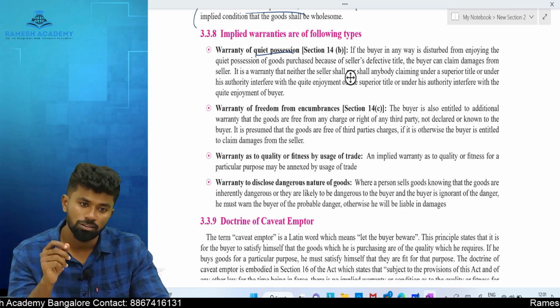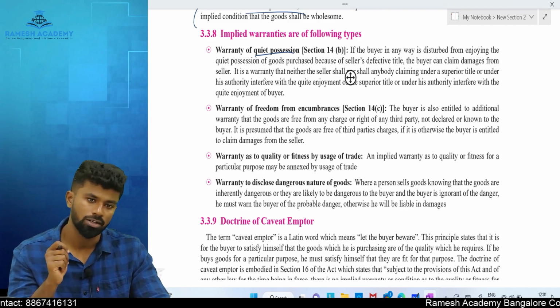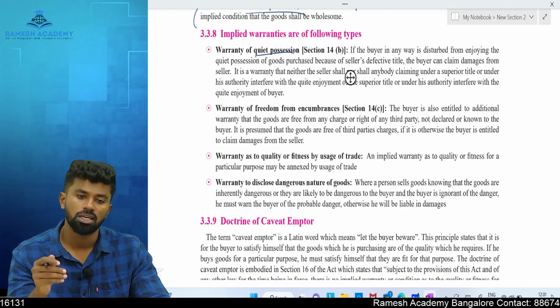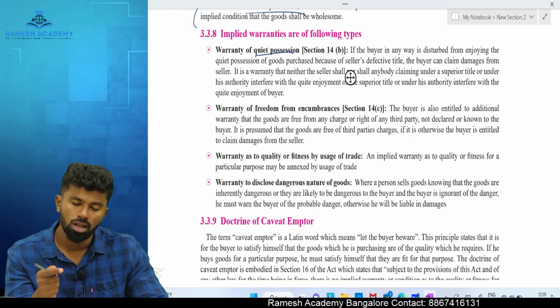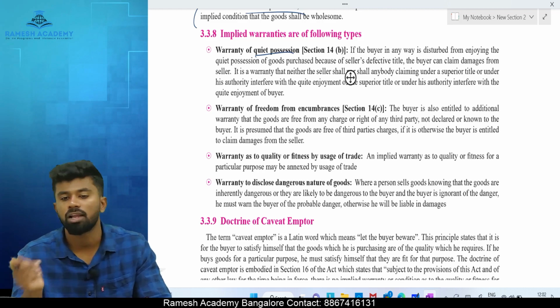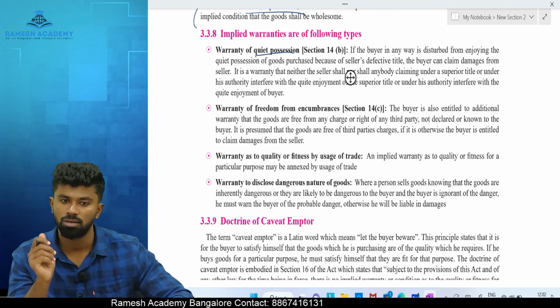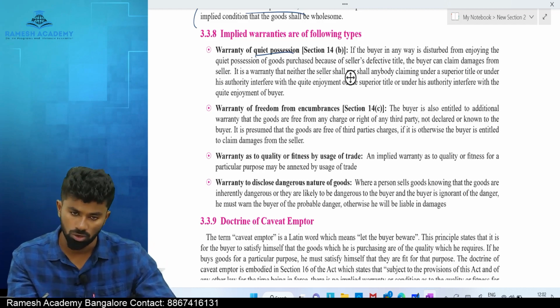Now, because of this, it amounts to what? Breach of warranty. What can you do? The buyer can file a suit for damages. This quiet possession and also this breach of condition go hand in hand. If there is a breach of condition as to the title, obviously you can cancel the contract, plus you can sue